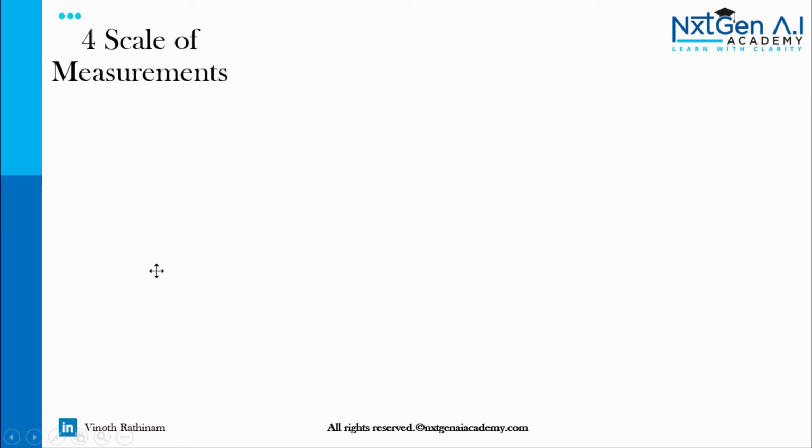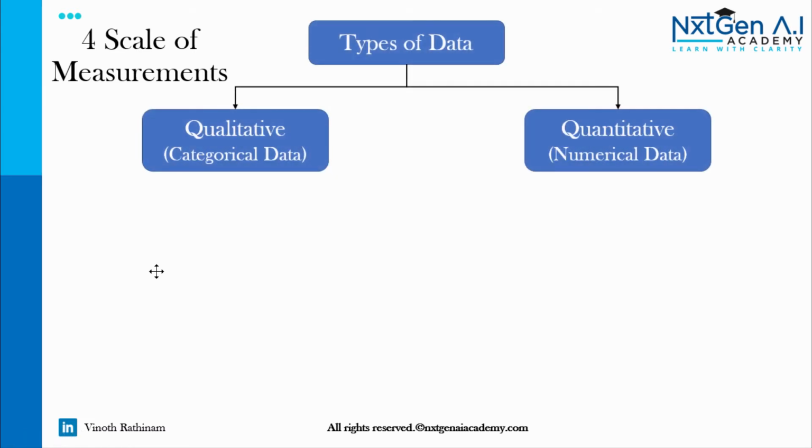Okay, let's move on to the main topic, types of data. The data are classified into two types. First one is qualitative data and second one is quantitative data. The qualitative data is also called categorical data and the quantitative data is called numerical data. All the data will fall under these two categories only.